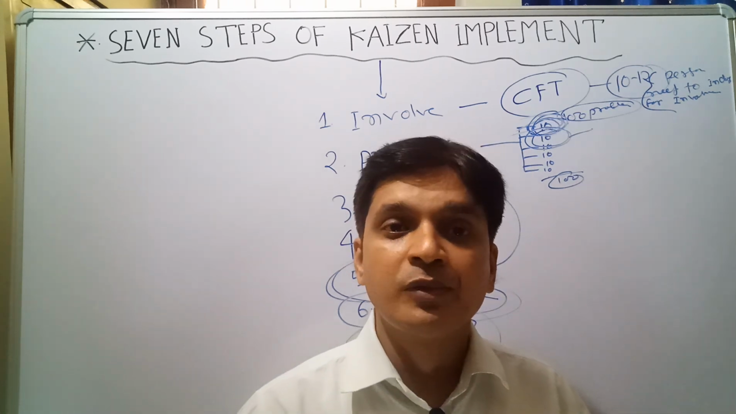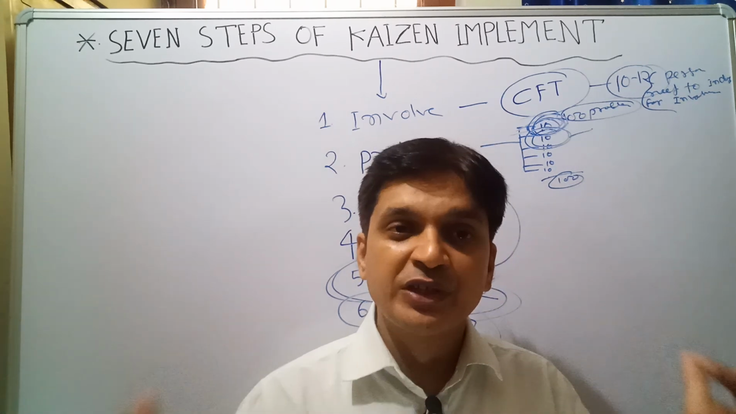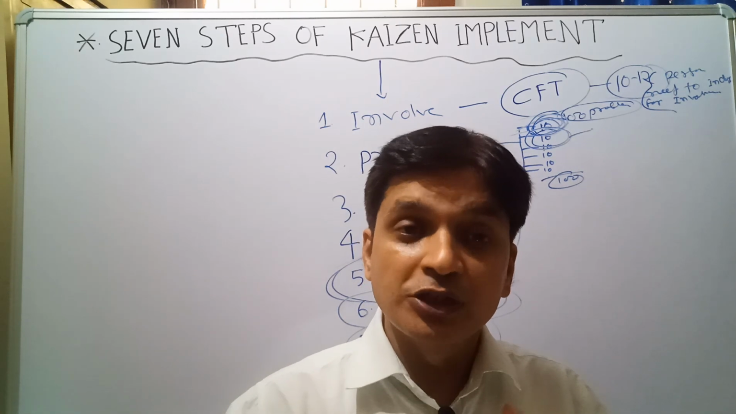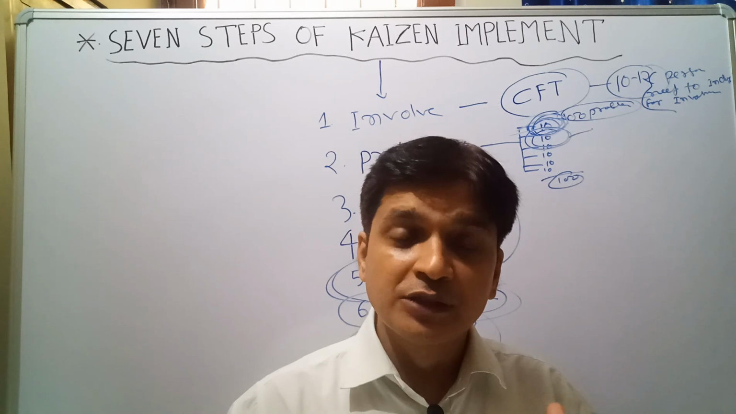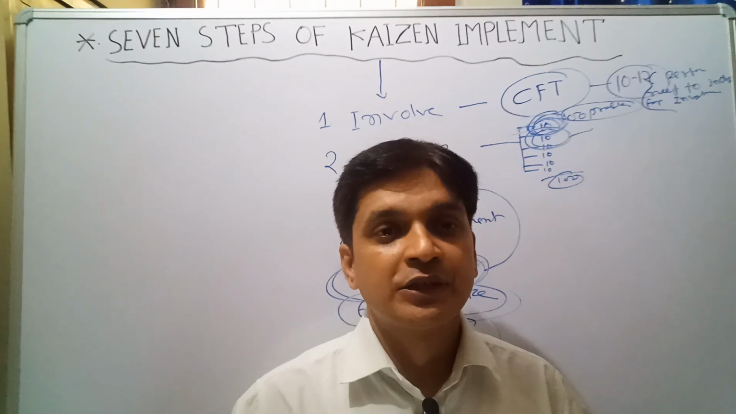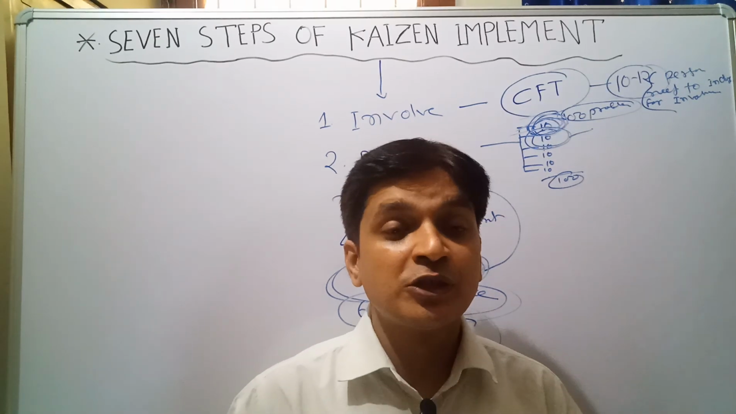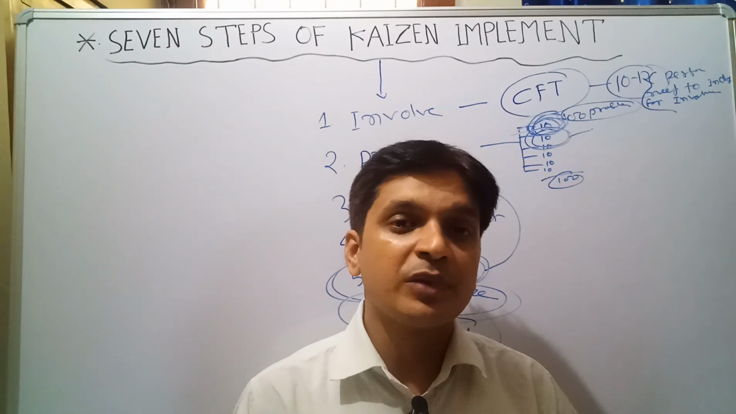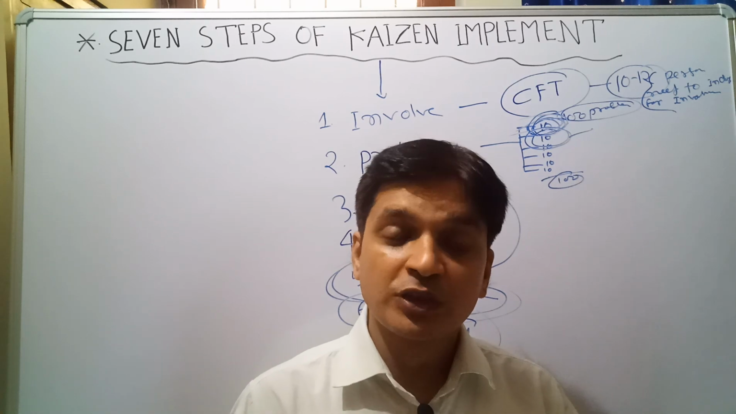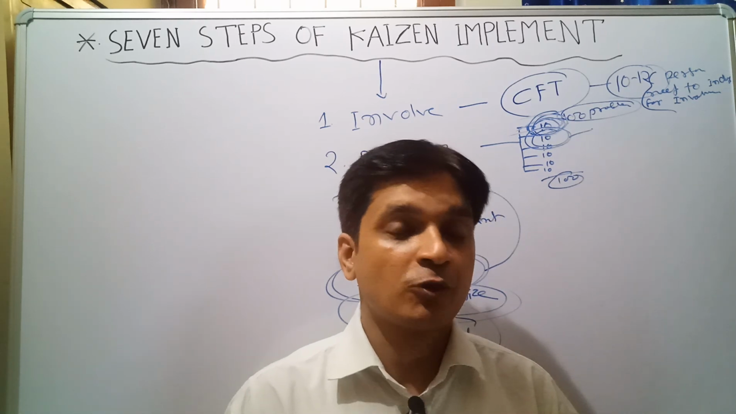Your productivity will increase, your production will increase, your customer complaints will be reduced, and increased productivity means the profitability of your organization will increase. So I think this video will be very helpful for your organization. I think you will follow these 7 steps for Kaizen implementation in your organization.